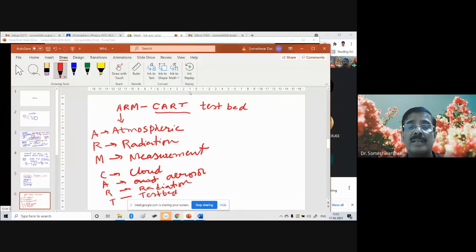Cloud aerosol radiation interaction test bed. Okay. And this is one example. There are many test beds also. Even in India, we have recently got a monsoon test bed to investigate the monsoon processes. We have got a land surface processes test bed in the western part of the country. And we have proposed many test beds, like a storm test bed in the West Bengal region and the northeastern region. We also propose a cloud burst test bed in the Himalayas, mountains, etc.